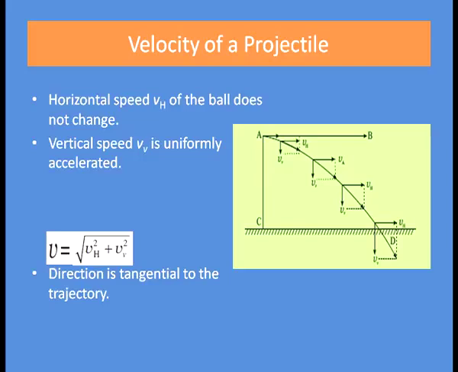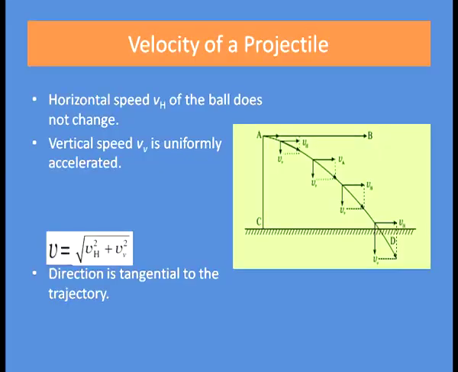Suppose a boy at A throws a ball with an initial horizontal speed. According to Newton's second law, there will be no acceleration in the horizontal direction unless a horizontally directed force acts on the ball. Ignoring friction of air, the only force acting on the ball once it is free from the hand of the boy is the force of gravity.